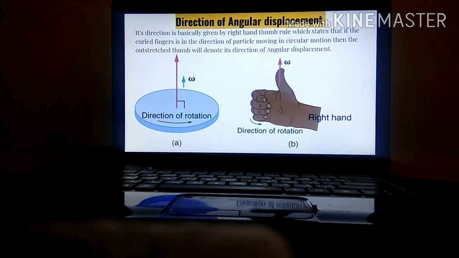Direction of angular displacement. The direction of angular displacement is basically given by the right hand thumb rule. If you imagine your hand, and the curled fingers denote the direction of motion of the particle, then the outstretched thumb will denote the direction of the angular displacement. You can see this particle moving in a circular manner, so the direction of angular displacement will be in the upward direction.